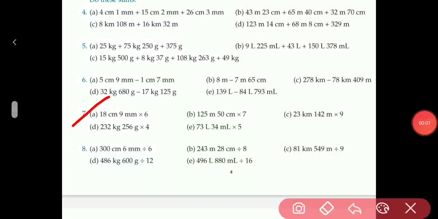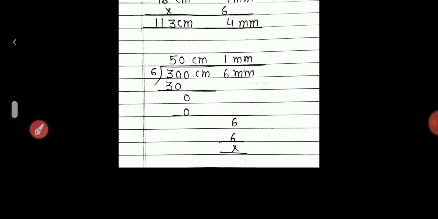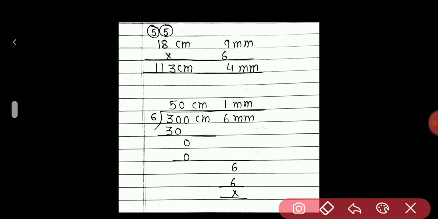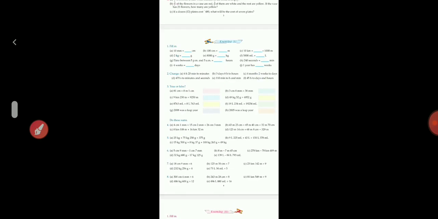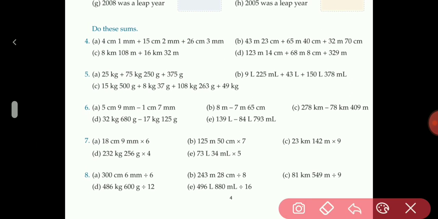Question number 7. We have to multiply them. 18 centimeter 9 millimeter multiplied by 6. Here is the solution. 9 sixes are 54. 4 will come here and 5 will be on carry. 8 sixes are 48. 48 plus 5 is 53. 5 will be carry and 3 will come here. Now 6 ones are 6. 6 plus 5 is 11. Here is the answer. Now rest of the questions B, C, D and E will be your homework.